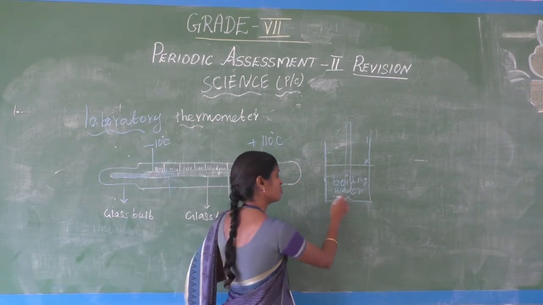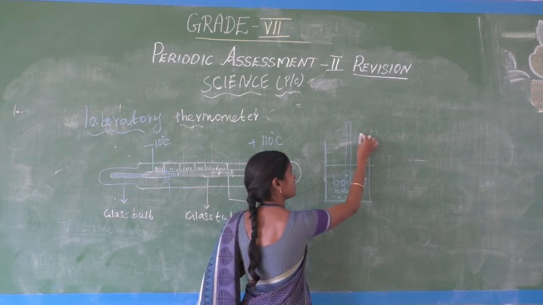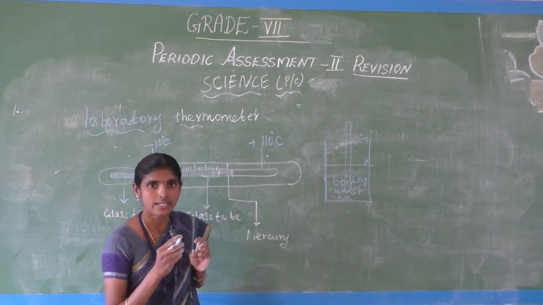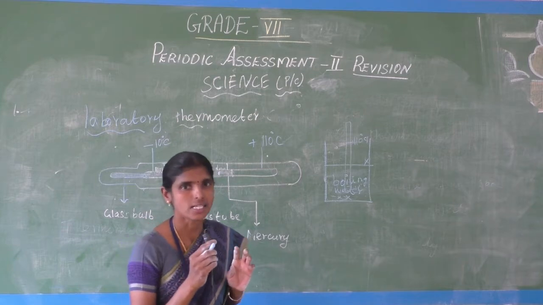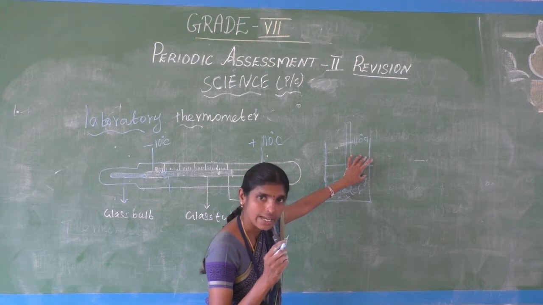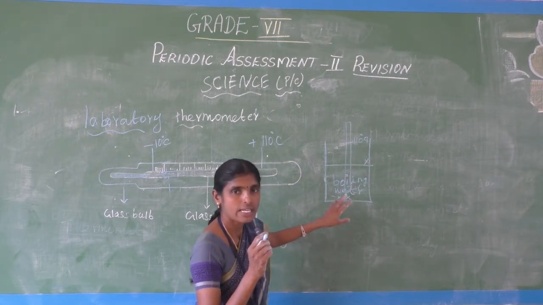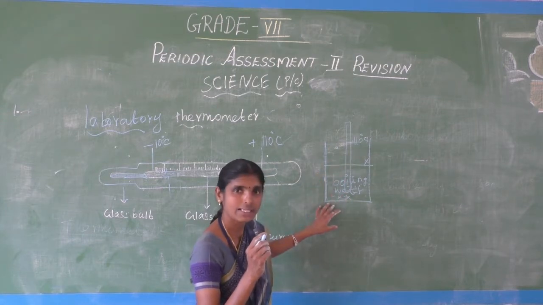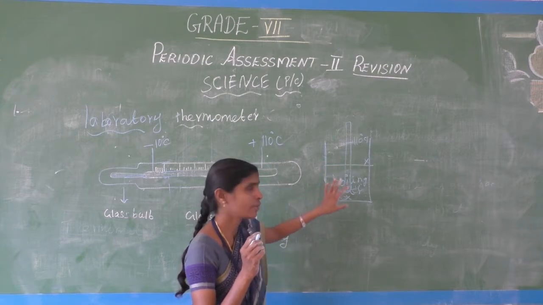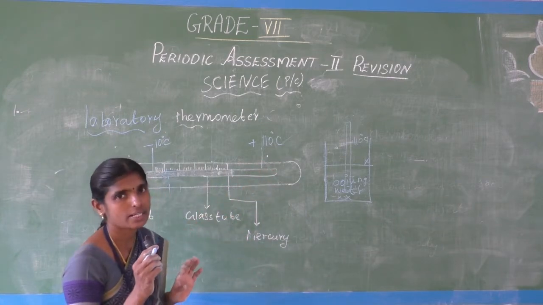Suppose we want to measure boiling water; we want the temperature reading in the range of minus 10 degree Celsius to plus 110 degree Celsius. Don't keep the thermometer at the corner side and don't touch the bottom. If we keep the thermometer properly, only then can we measure the boiling water temperature properly. Are you clear, students? This is the use of the laboratory thermometer.